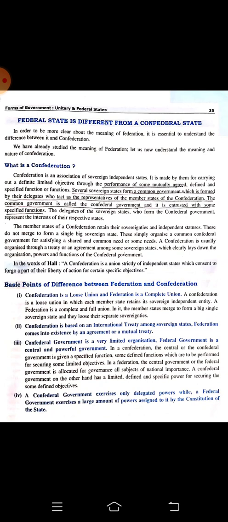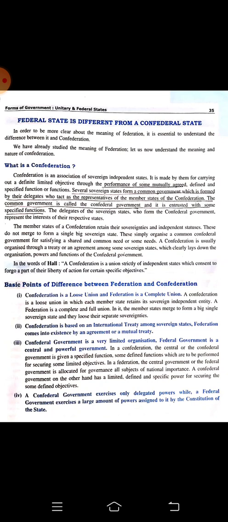Within that nation there are different kinds of divisions, but it is one nation. First it is a nation, then divided into states, and here it was states first, then getting united. Confederation is based on an international treaty among sovereign states. I was telling you about this. They are signing a treaty or an agreement. Federation comes into existence by an agreement or a mutual treaty.